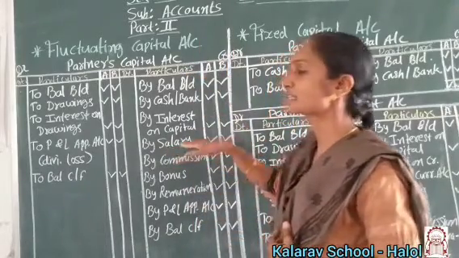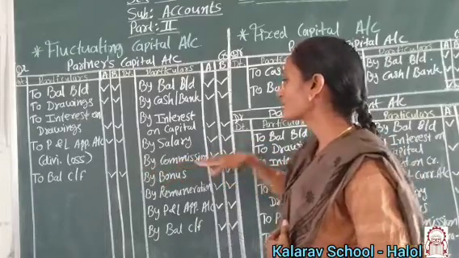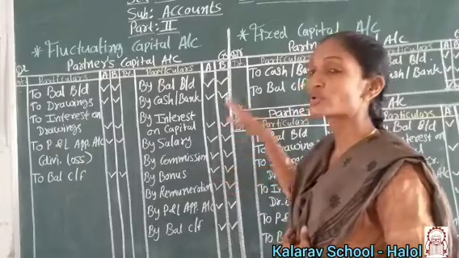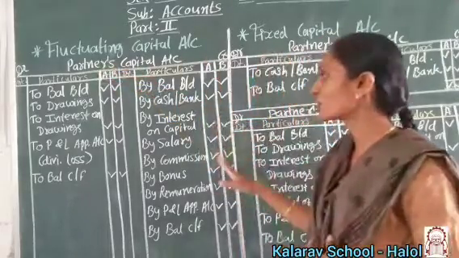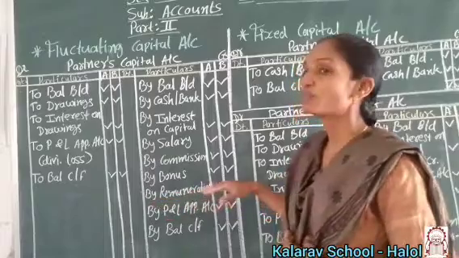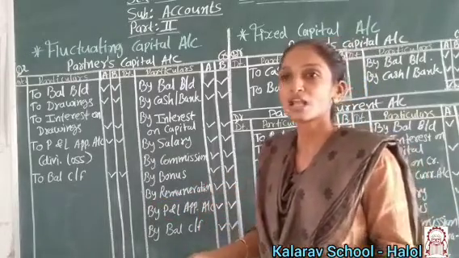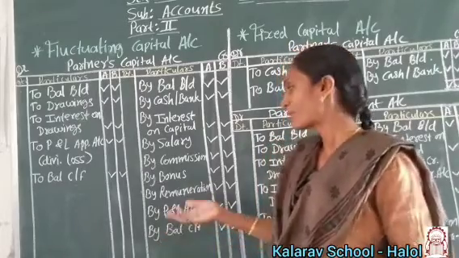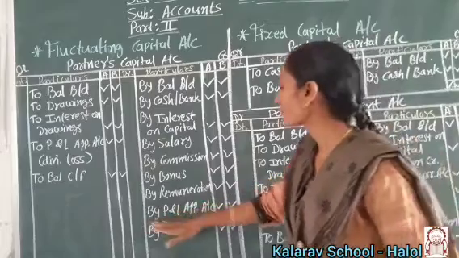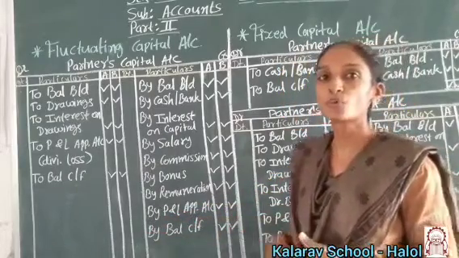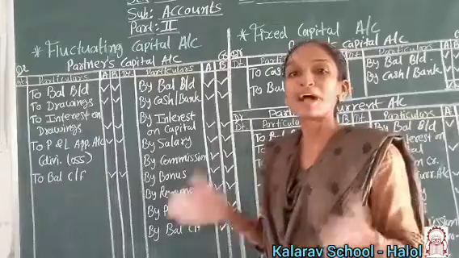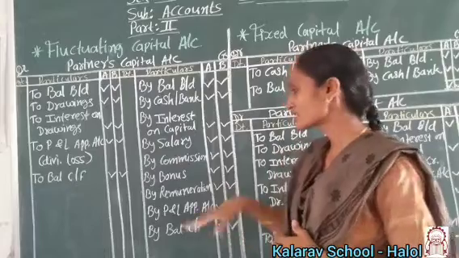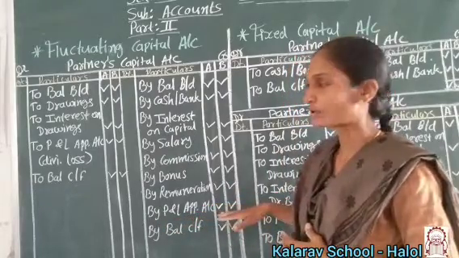Then whatever the partner is getting is recorded on the credit side. The salary the partner is getting, we record over here. Commission the partner is getting, here. Bonus the partner is getting is also credited to the partner's capital account, credit side. Remuneration means extra activity, extra work a partner is doing; the part for that additional work is remuneration. Then profit and loss appropriation account. Appropriation means allotting the profit between the partners, so that is the profit and loss appropriation account.